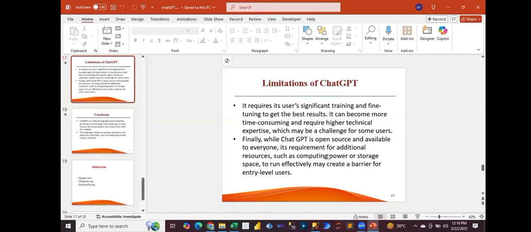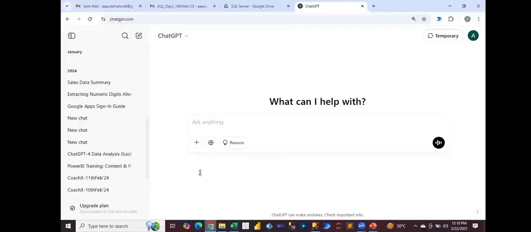Okay. So now let me show this to you. When you open ChatGPT, you will see this kind of interface. Here you have to provide the prompt. This is a prompt window. Prompt is basically your question or your query. See, ChatGPT is developed on models. Simple.